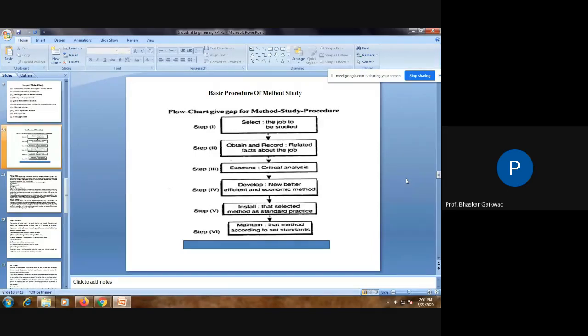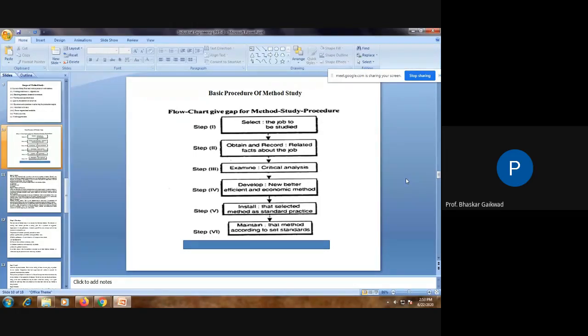Suppose as an industrial engineer you are in one of the industries, and you want to apply the concept of method study, then you need to follow these 6 steps. So select the job to be studied. Suppose a production section job is there, you can select it, and where you are having certain problems in the production process, there you have to apply this method study.